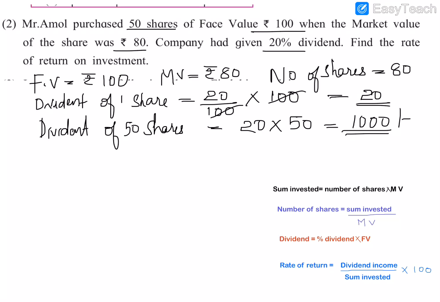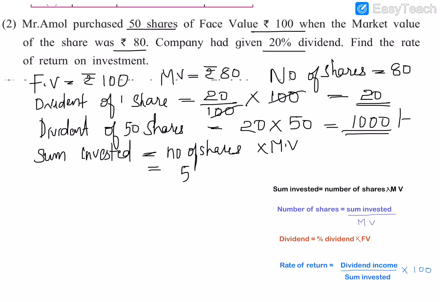Now to find the rate of return we need the sum invested. The formula to find sum invested is number of shares into market value. So the sum invested is equal to number of shares into MV.